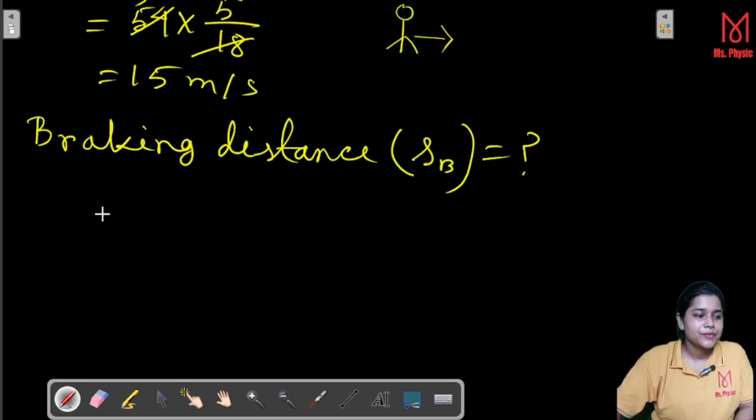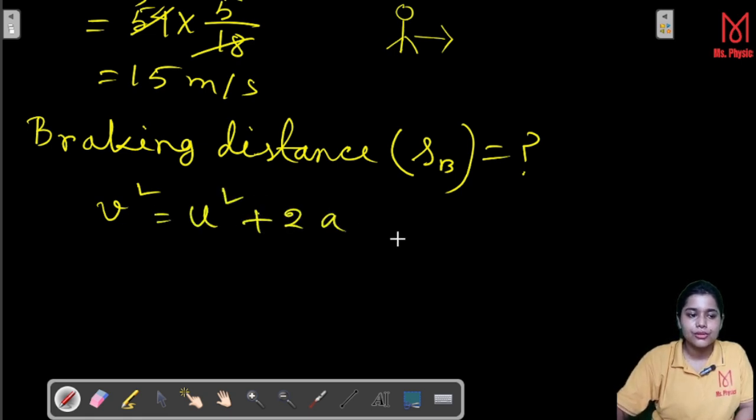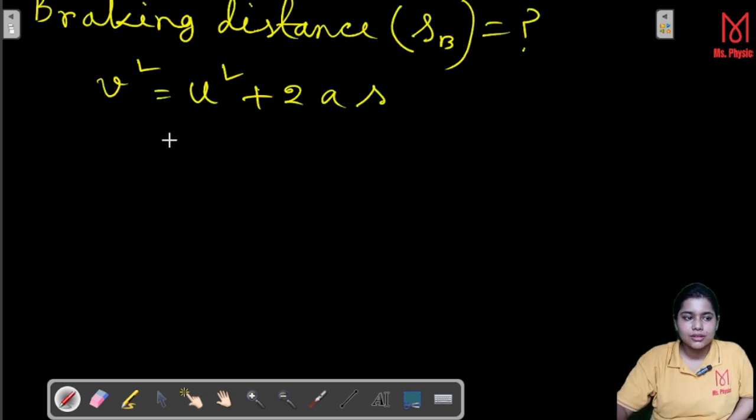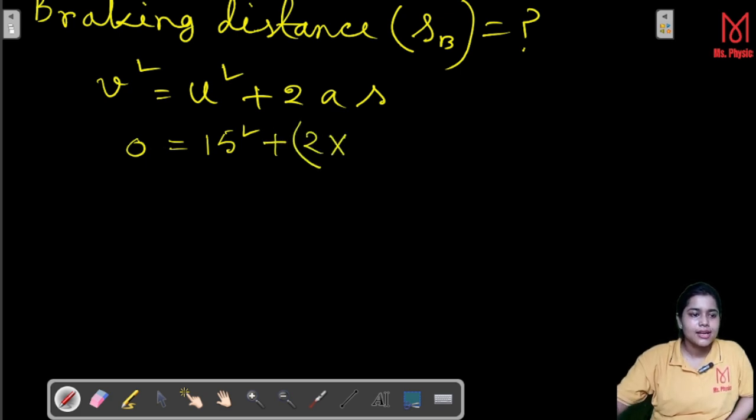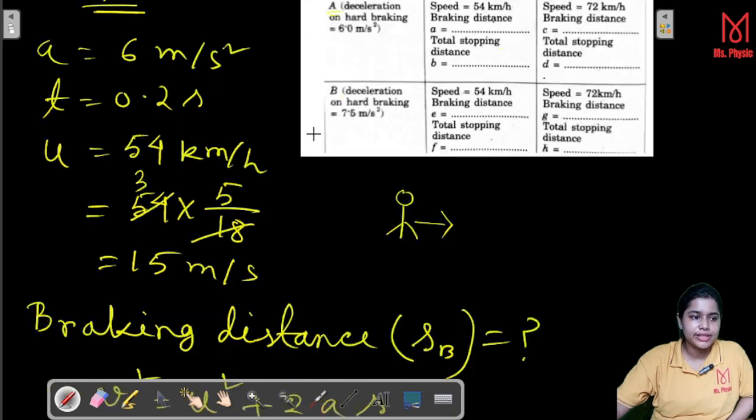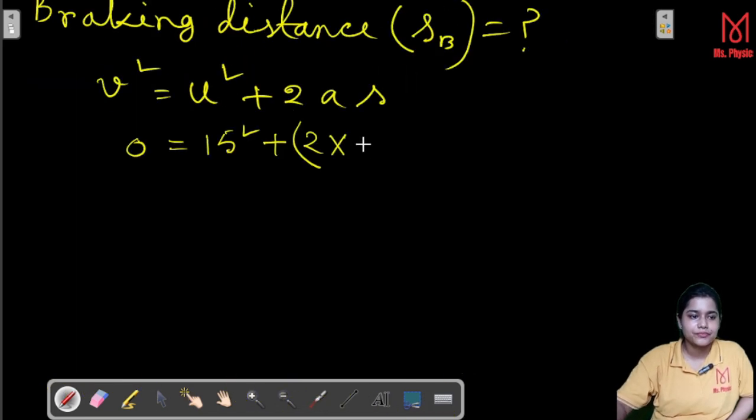So here we use the relation v square is equal to u square plus 2as. The value of u is given as 15 square, the final velocity is obviously 0, plus 2 multiplied with a, the value of a is already given, that is 6, and s, this is actually SB.